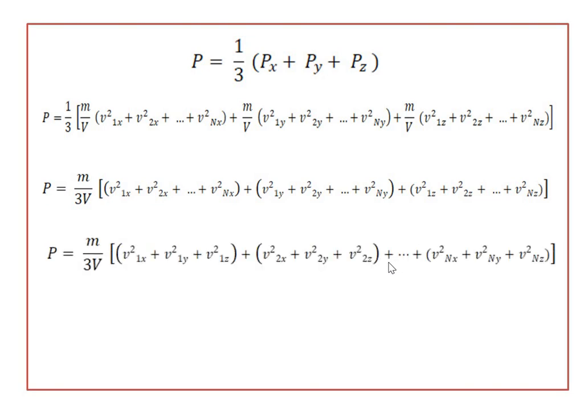Simplifying this, we write P is equal to M divided by thrice V. Taking the first term in the first bracket, V1x square plus V1y square plus V1z square, the second term, V2x square plus V2y square plus V2z square, up to the n-th molecule, Vnx square plus Vny square plus Vnz square. Simplifying this equation, we get P is equal to M divided by 3V into the bracket V1 square plus V2 square up to Vn square.